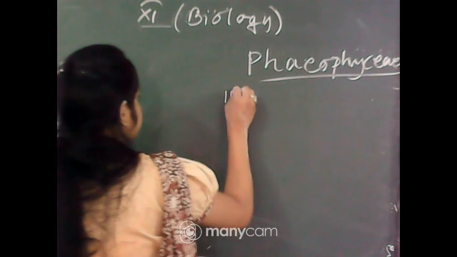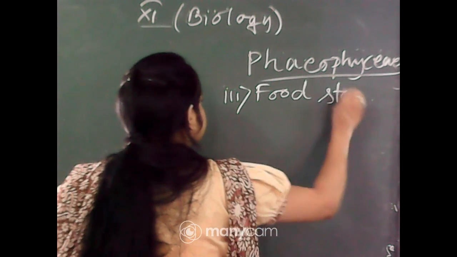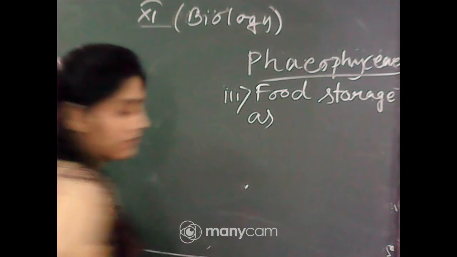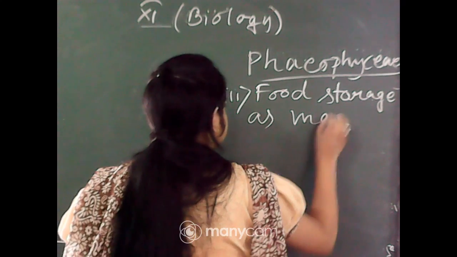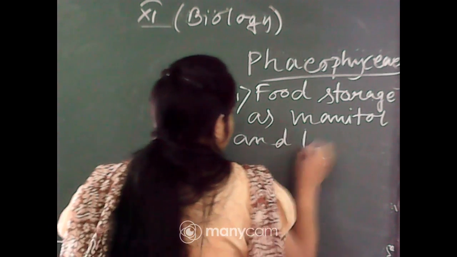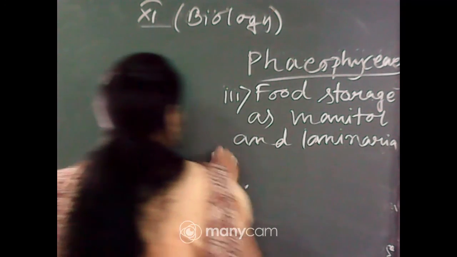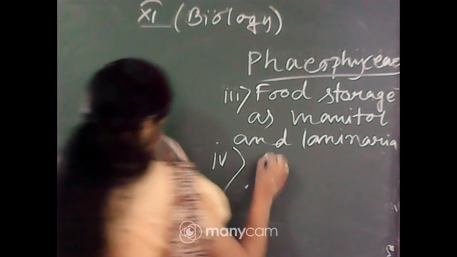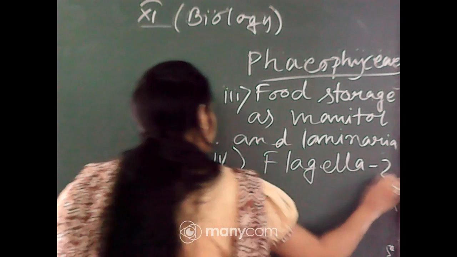Third characteristic, food storage as mannitol and laminarin. Number 4, flagella 2 in number.